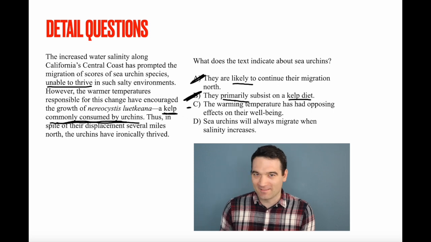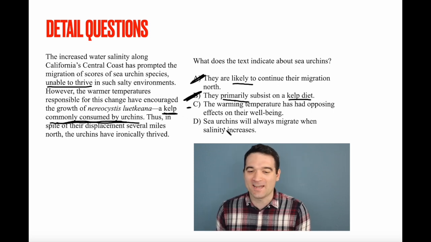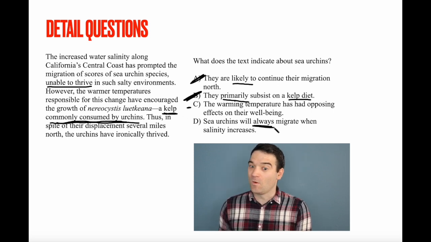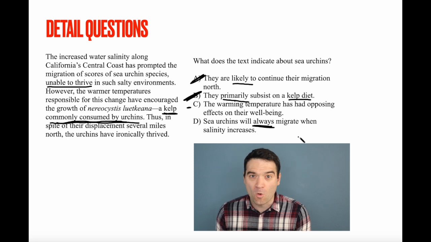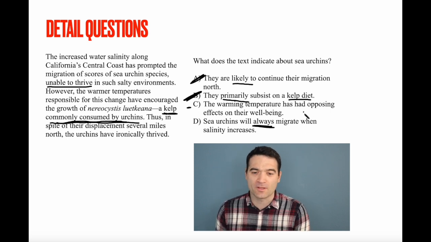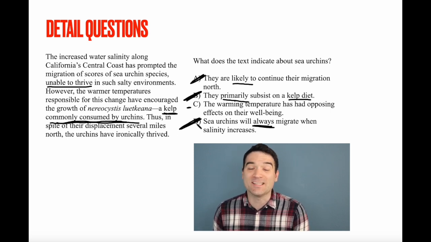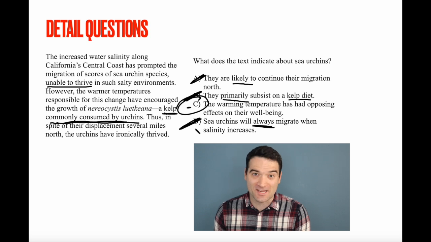And if you don't buy that, let's look at answer option D and maybe we can eliminate that. Sea urchins will always migrate when salinity increases. Big red flag. I do not like that type of word. Always is an extreme word. So answer option D is out. Correct answer here is C.